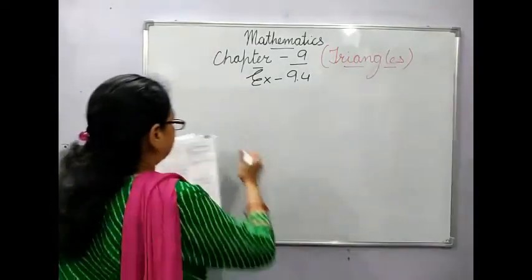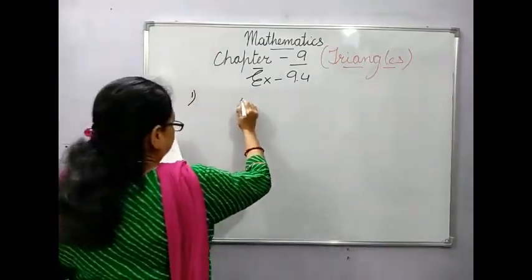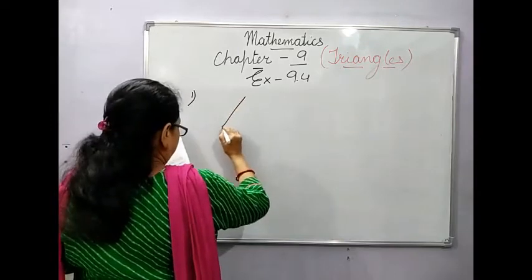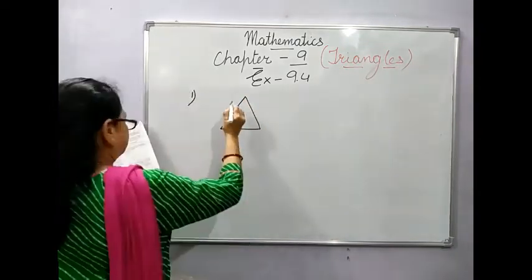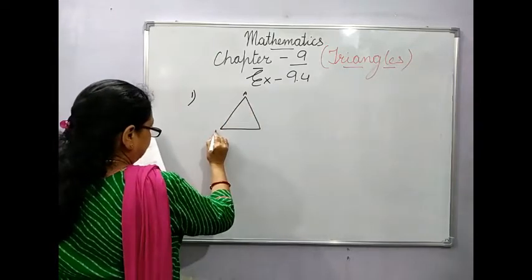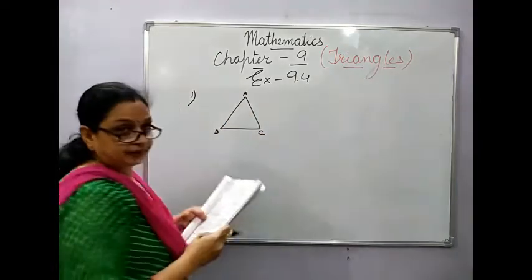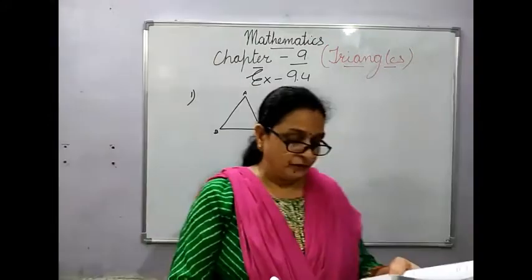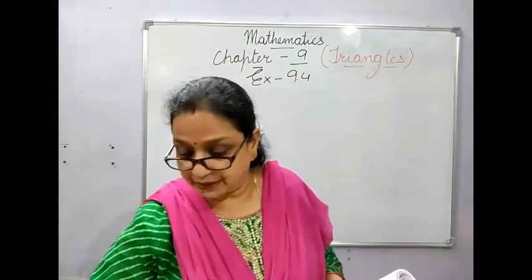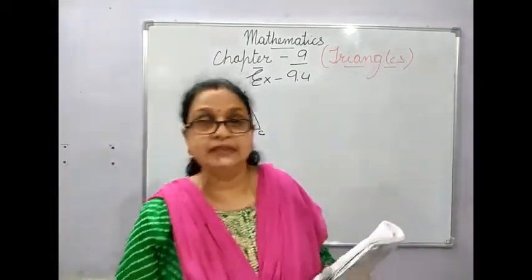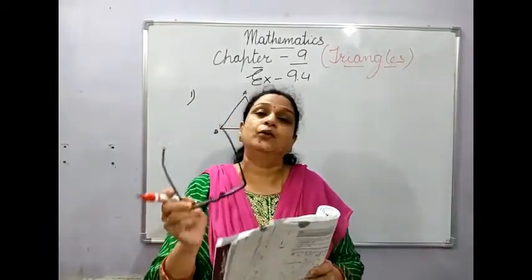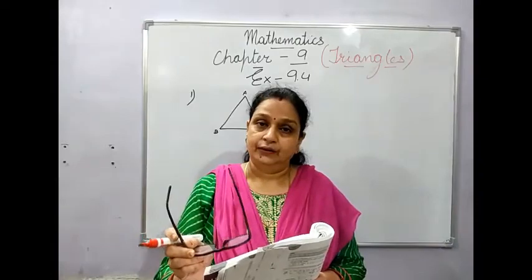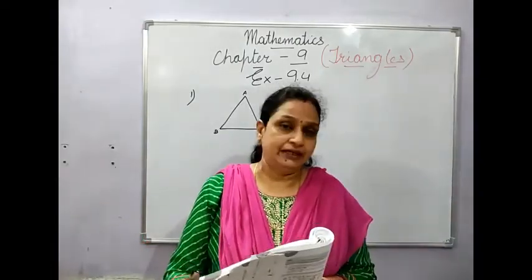So the first one, they have made a triangle like this and named it A, B and C. Now you have to name these triangles in different ways. Different means that every time you have to change the vertex. That is the only way of naming it differently.